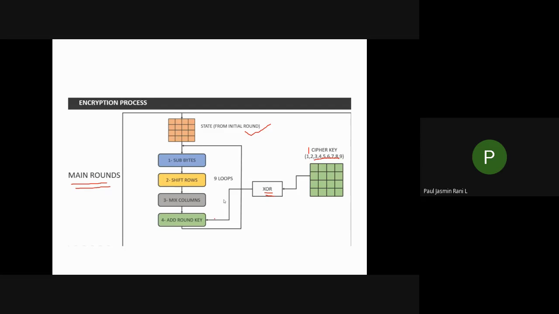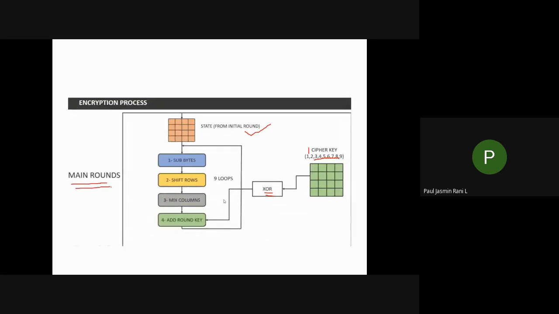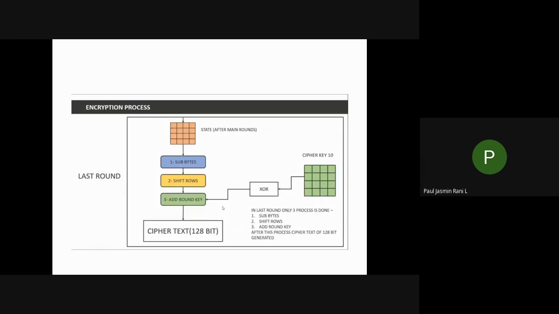Lastly, you will have a last round. In the last round you again have to repeat this main process only. The thing is that here you will not do the mixed columns. Other things are common. So after doing that only you'll be getting a ciphertext. At last you'll be getting a ciphertext which is in the form of a 4 cross 4 matrix. That one should be converted into 128 bits. So this is the encryption process.